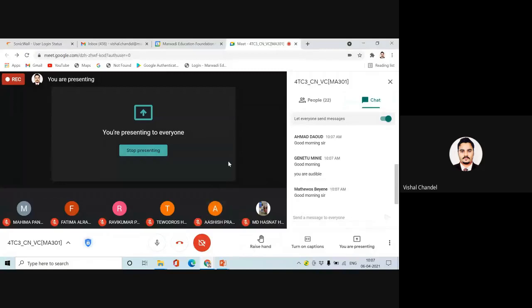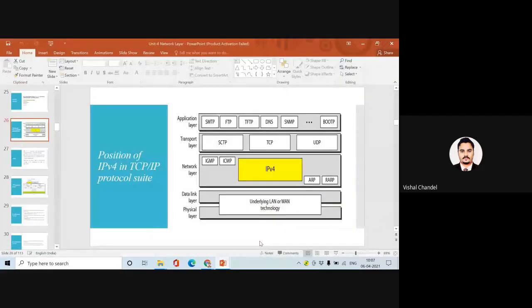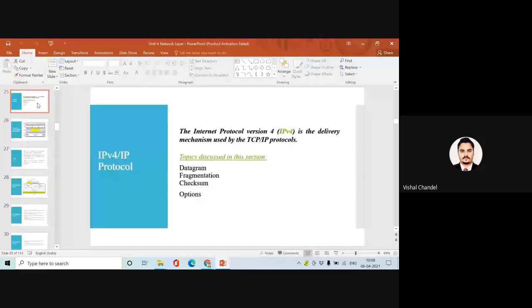Okay, so as per our last discussion, we have discussed the IP protocol, and I was explaining IPv4. Okay, so let's continue. I'm just summarizing what we have discussed, and I'm trying to reconnect with what we were discussing in the last lecture, because it's the first lecture for this week.